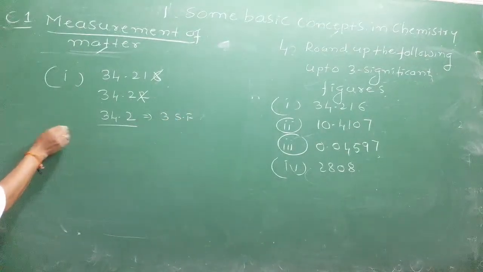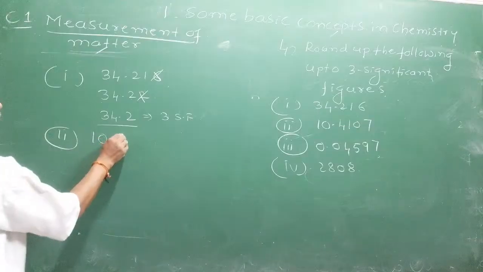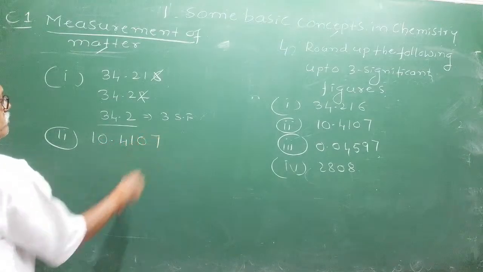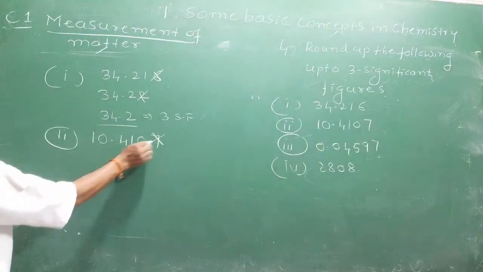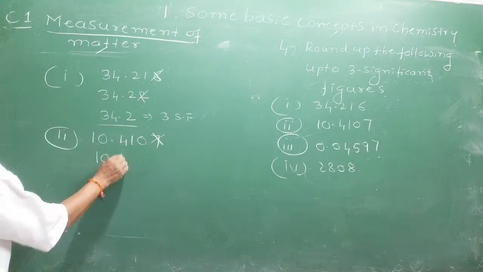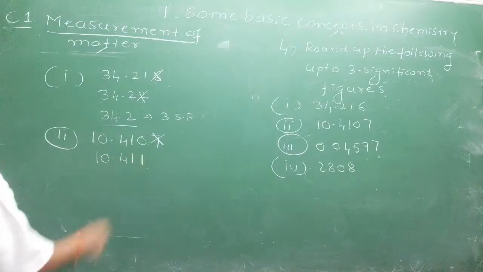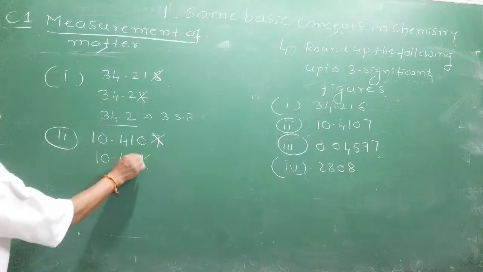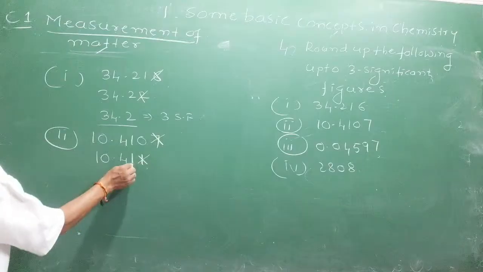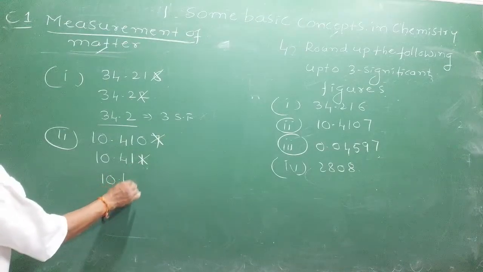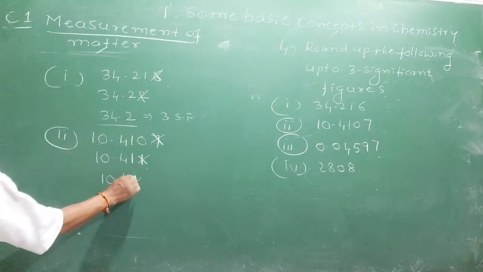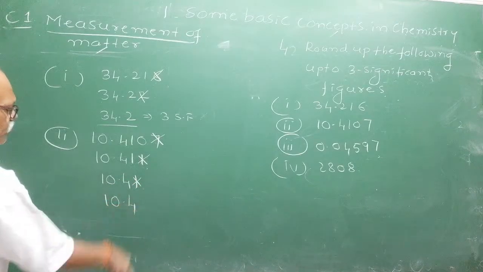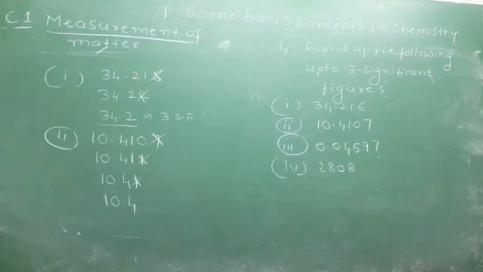Second question, 10.4107. To remove the last digit 7, you have to add 1 to the previous digit. You will get 10.411. Now to remove the last digit 1, which is less than 5, you need not do anything. You can write it as 10.41 again. The last digit to be removed is 1. You can directly remove it and write it as 10.4. I hope you are understanding how to remove it.